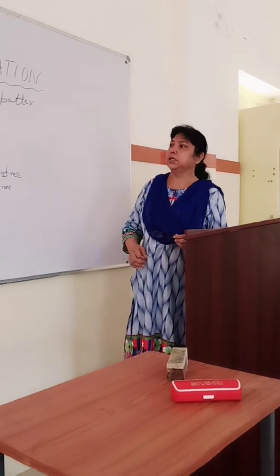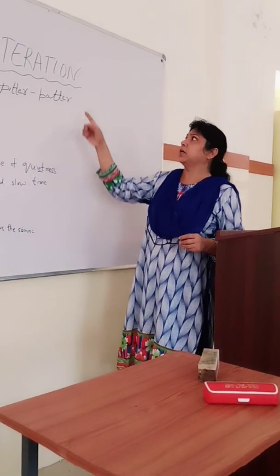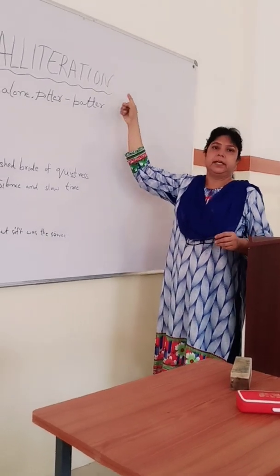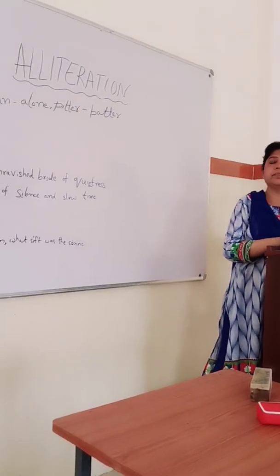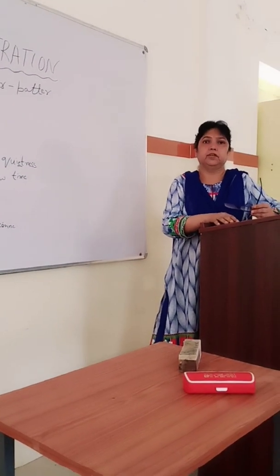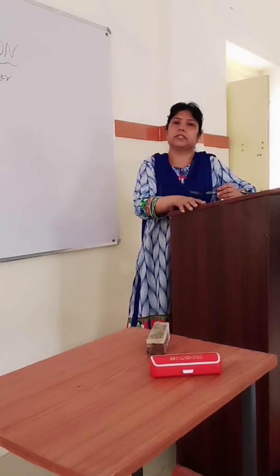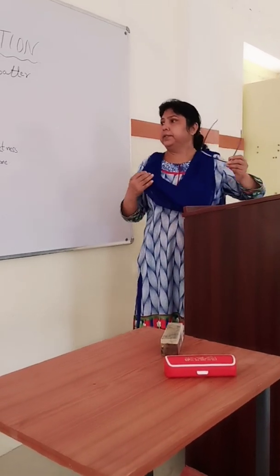But as I told you earlier, there are assonances also, which are also alliterations. In assonance, some stressed vowel is repeated, and when a vowel sound is repeated, this is called assonance.